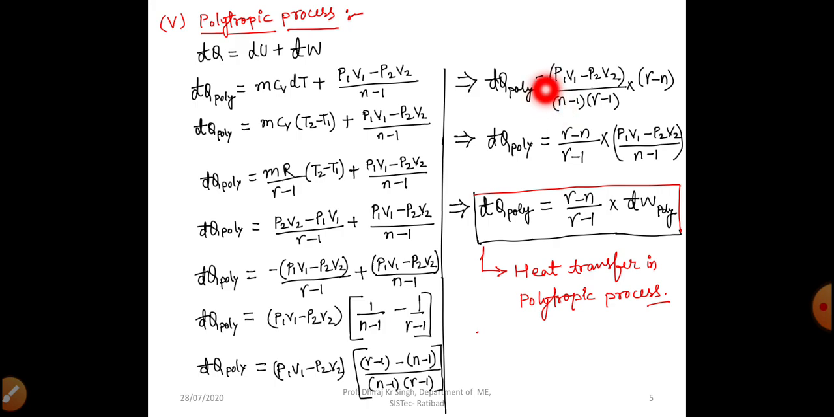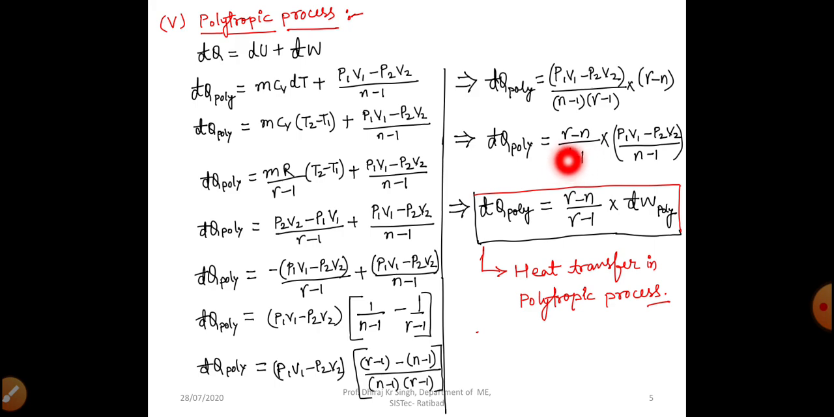Now after solving, we get del Q poly equal to (P1V1 minus P2V2) divided by (n minus 1) into (gamma minus 1), with (gamma minus n) in the numerator. Then from here we can take (gamma minus n) and (gamma minus 1) outside, right? So we all know that (P1V1 minus P2V2) by (n minus 1) is our polytropic work, which we have taken here. But mCv dT gets replaced by (gamma minus n) divided by (gamma minus 1).